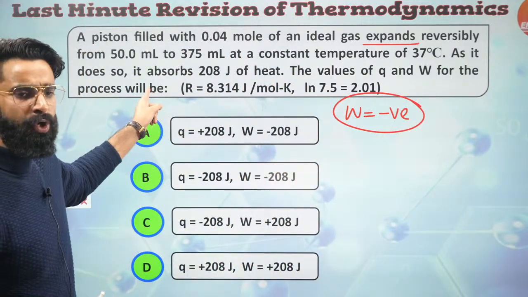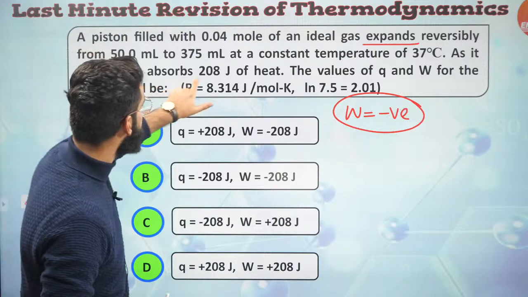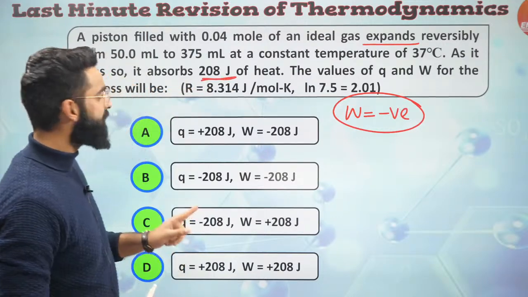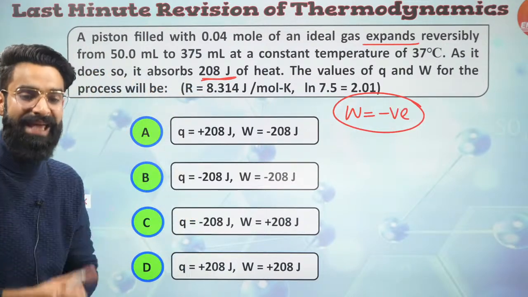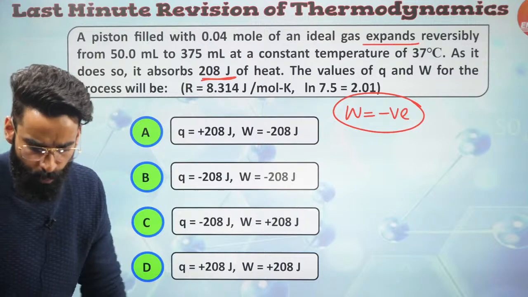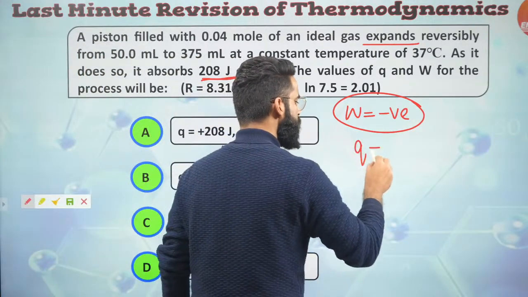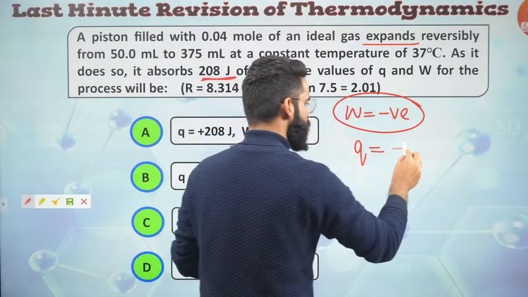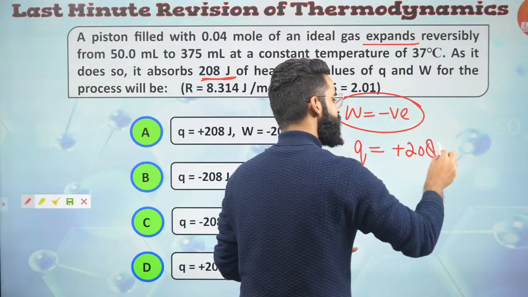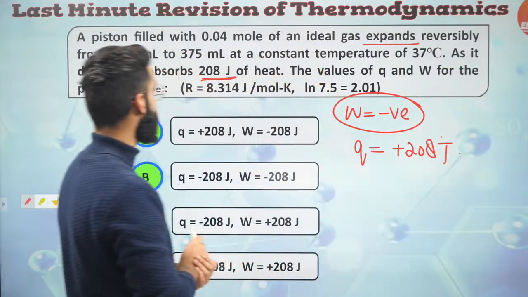Well, people, in doing so, it absorbs 208 joules of heat, right? During this expansion, the system is absorbing 208 joules of heat. And we know whenever the system absorbs heat, Q value is taken to be positive. So Q value is equal to plus 208 joules right here.